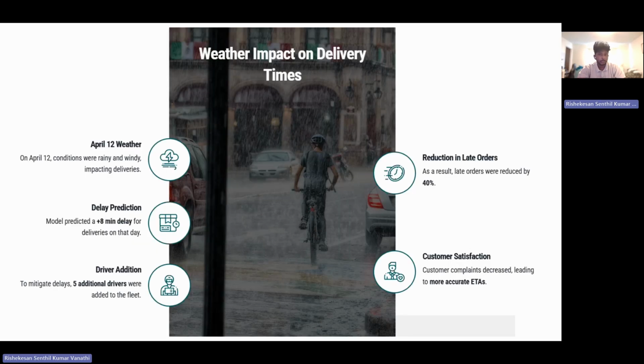We also tried this particularly on the April 12 weather. It was a rainy and windy day, and we had a delay prediction of plus 8%. So we tried adding 5 additional drivers to the fleet, for example increasing the delivery rate in that particular area so that drivers are near it, which reduced late orders by 40%, and we got a more satisfactory customer rate. Yeah, that's what I was ultimately detecting.